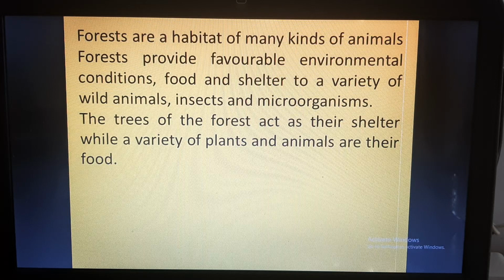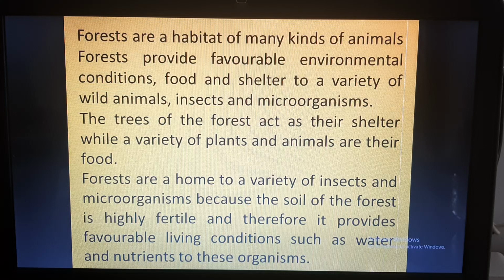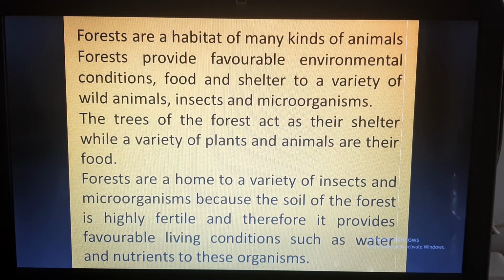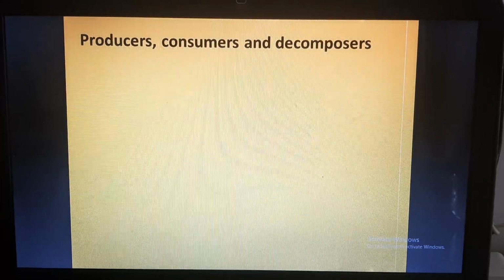This means the trees provide a home to the animals, while a variety of plants and animals are the food of the animals. Now, forests are a home to a variety of insects and microorganisms also, and because of the insects and microorganisms, the soil of the forest is highly fertile and therefore it provides favorable living conditions such as water and nutrients to these organisms as well.